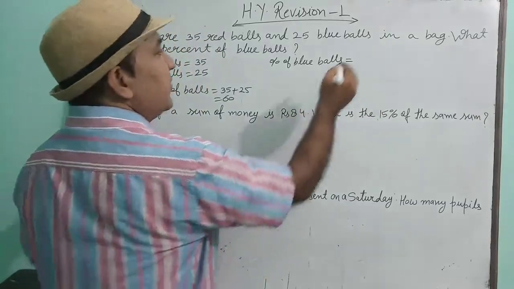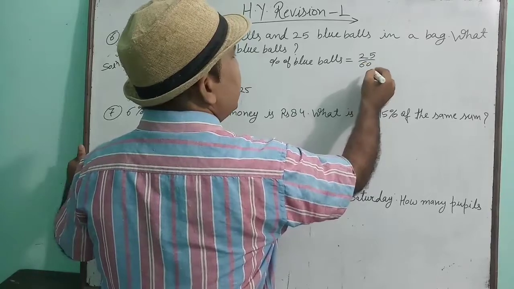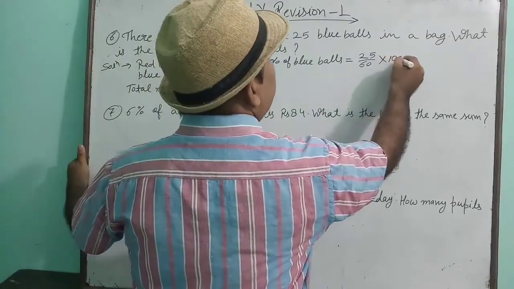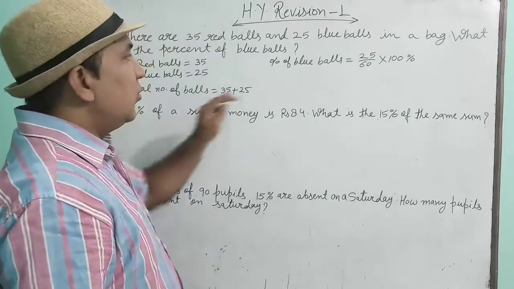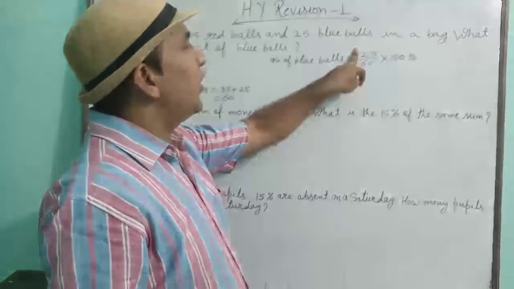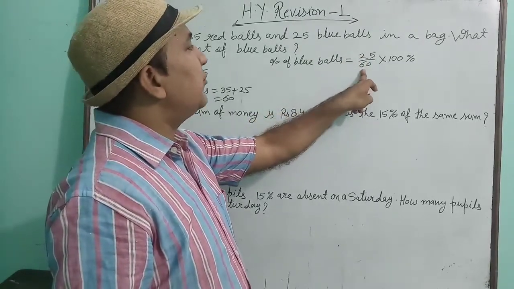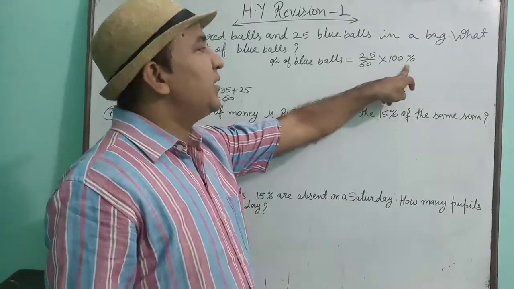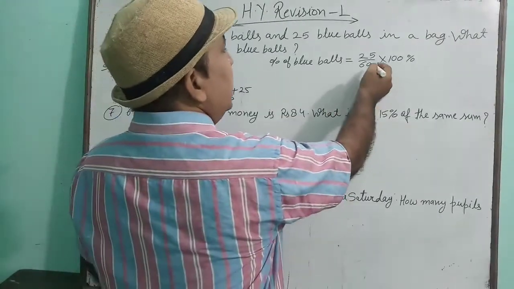Percentage of blue balls will be 25 out of 60 multiplied by 100%. Understood? What is the percentage of blue balls? 25 blue balls are there out of 60 balls, and to convert it into percentage, it will be multiplied by 100%. Now solve and get your answer.